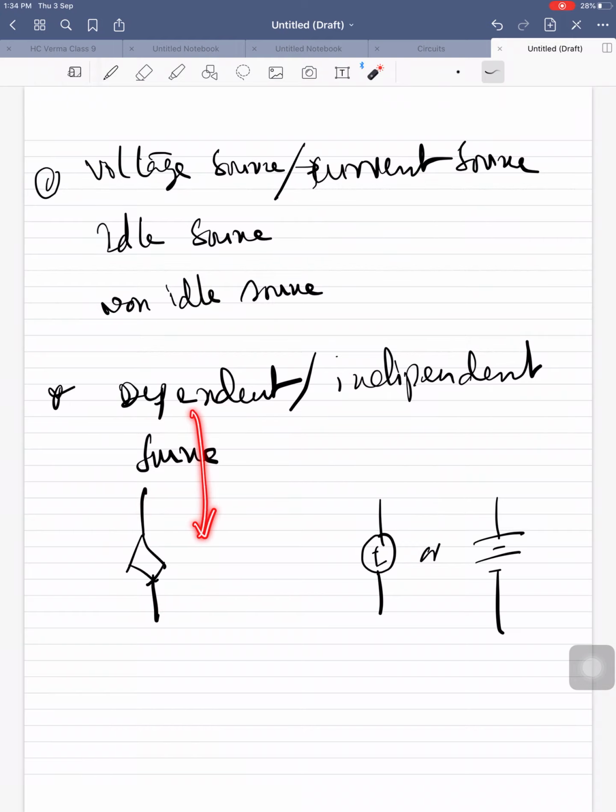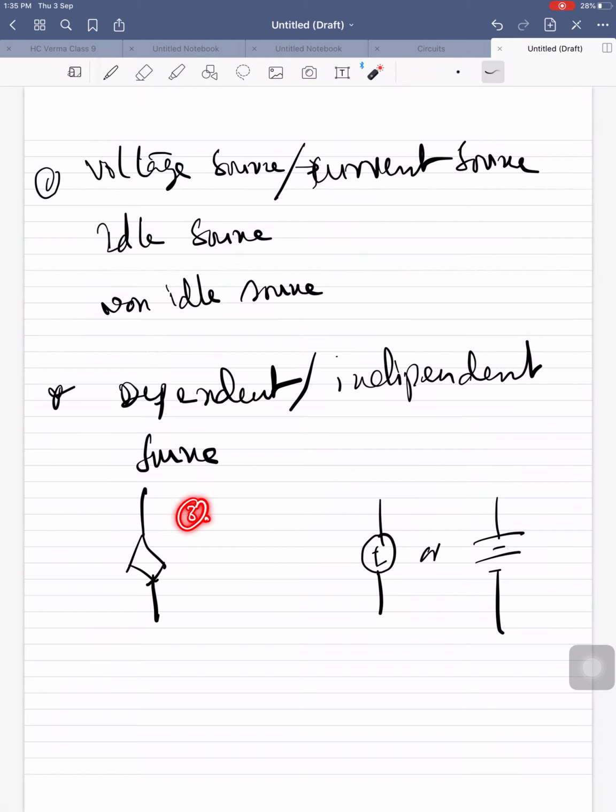In the dependent source there are 4 types. One is voltage source, voltage dependent, that is K V, alpha V. This can be denoted as plus minus alpha V. Second one is voltage source, current dependent, that is alpha I. This I is somewhere in the circuit.